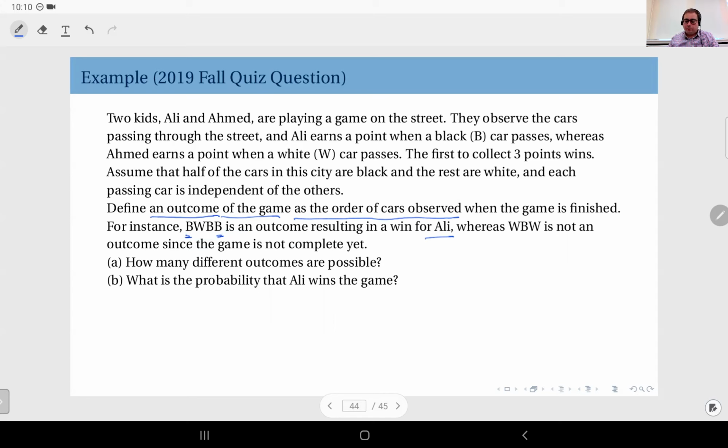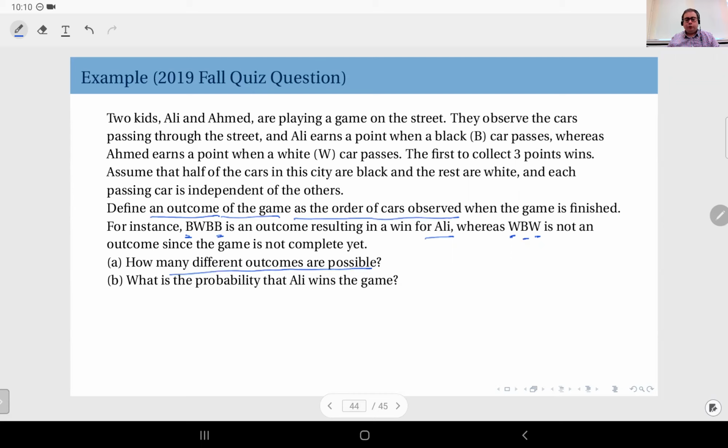at which point Ali wins. But on the other hand, white, black, white is not an outcome because the game is not finished yet. Ali is at 1 point and Ahmed is at 2 points now. It could be white, black, white, white with Ahmed winning, or white, black, white, black, white, again Ahmed winning, or it could be white, black, white, black, black, in which case Ali wins. Okay, and the question is, how many different outcomes are possible?